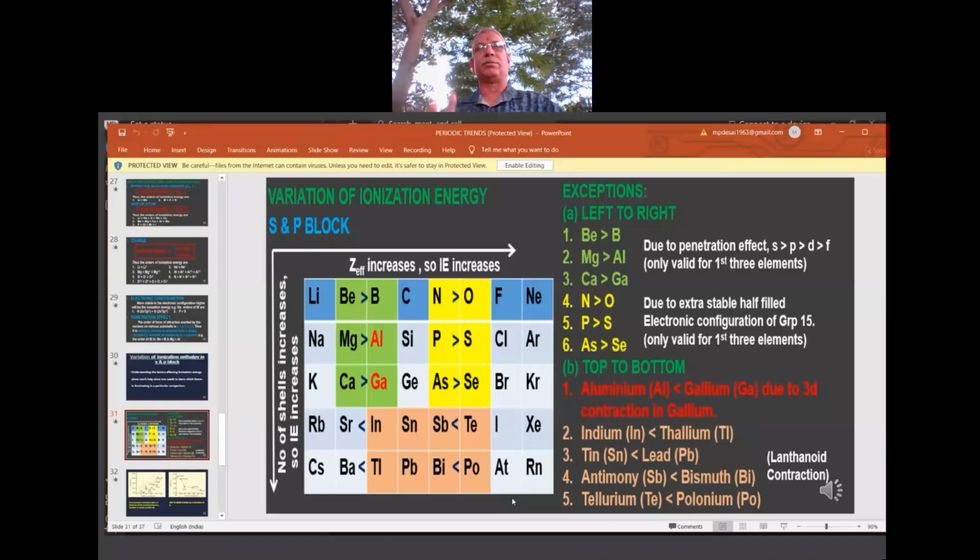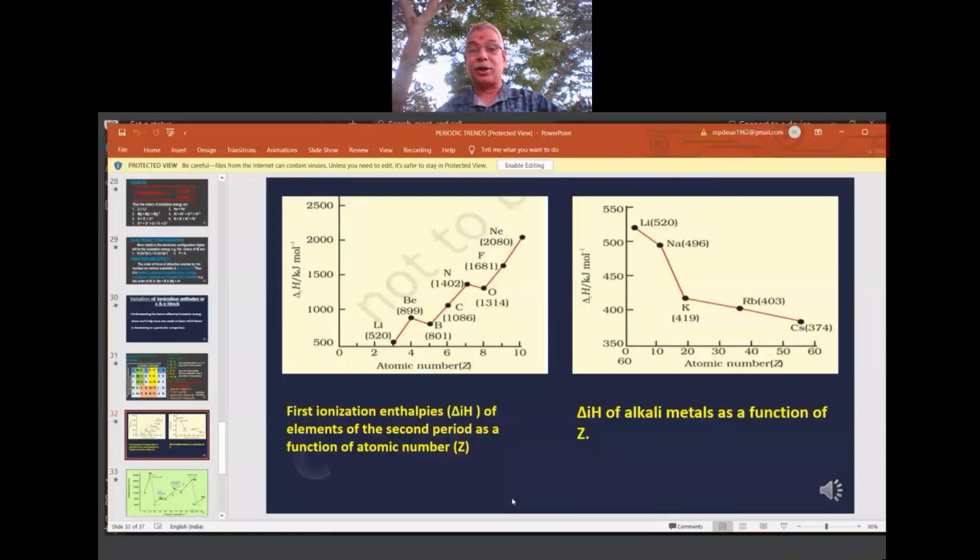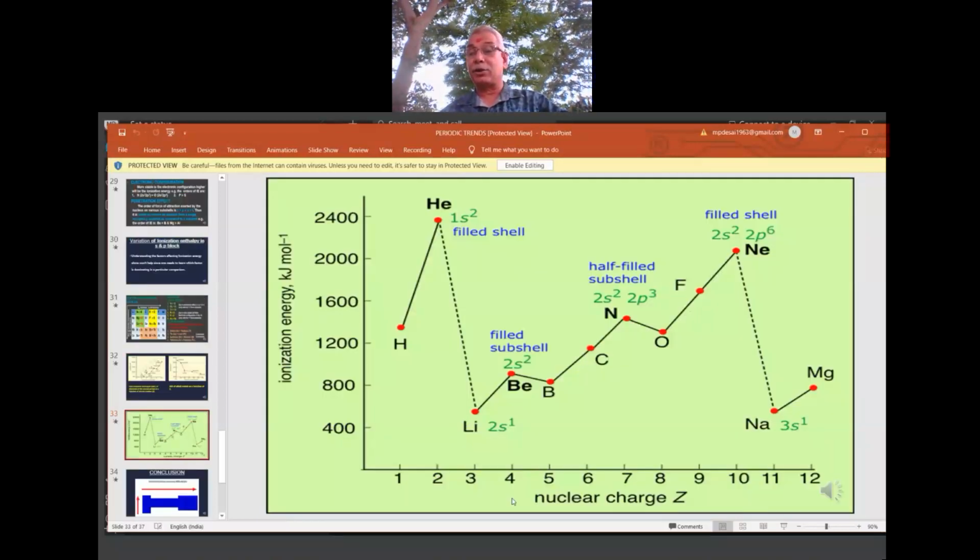All these examples come when d entry is there. If f entry is there, this effect is still more because of the f shape. You can also see graphically, when you are free, whether it is an increasing or decreasing trend. It is not to be learned by heart, just to understand. See once again: hydrogen, helium, lithium, beryllium, carbon in a particular period. Why some hiccups are in between, you will understand on many grounds, such as penetration and half-filled stability.